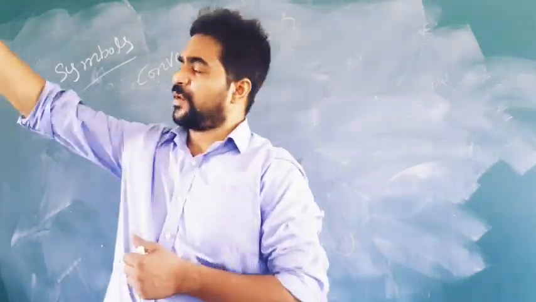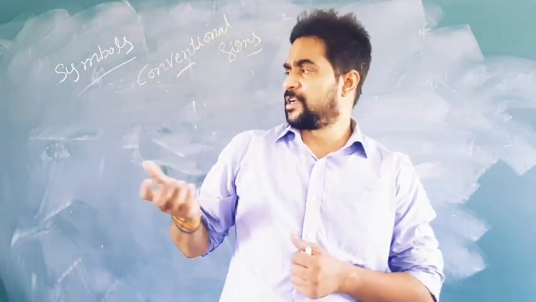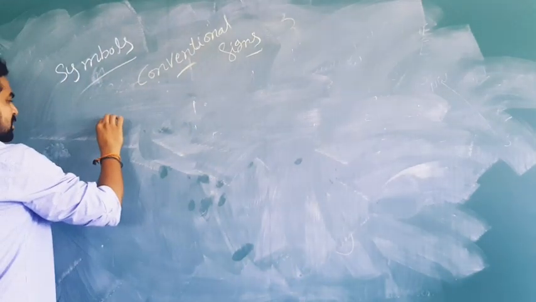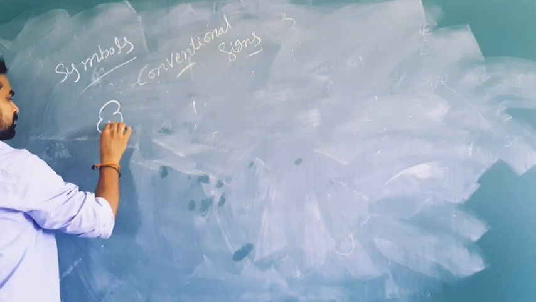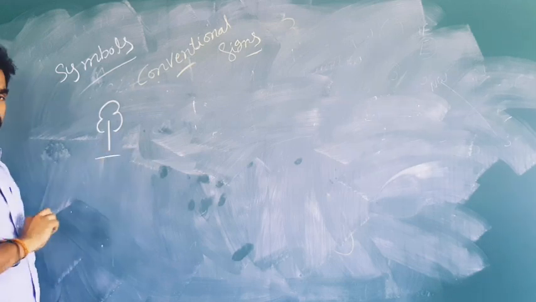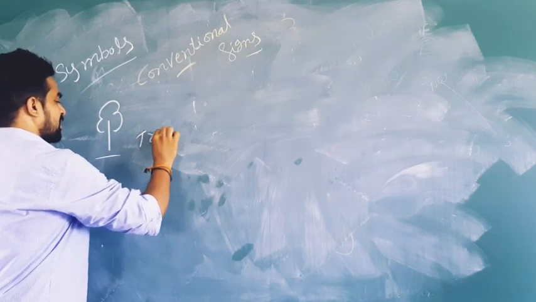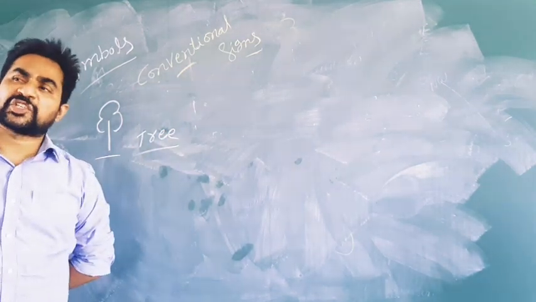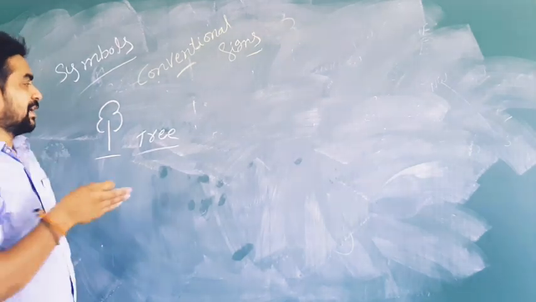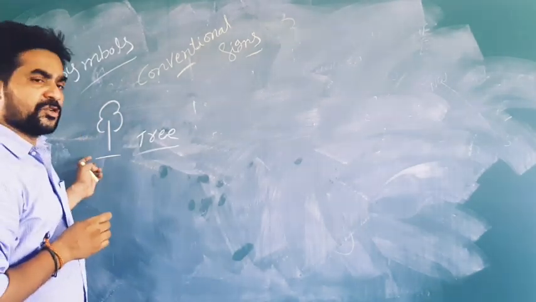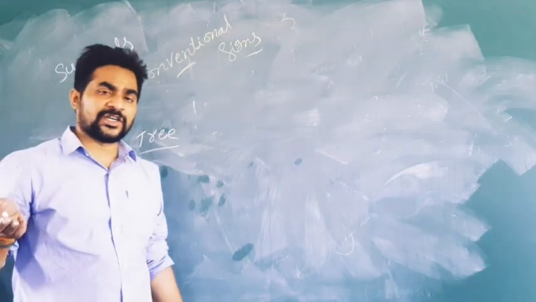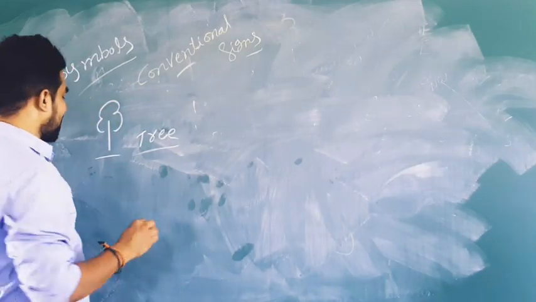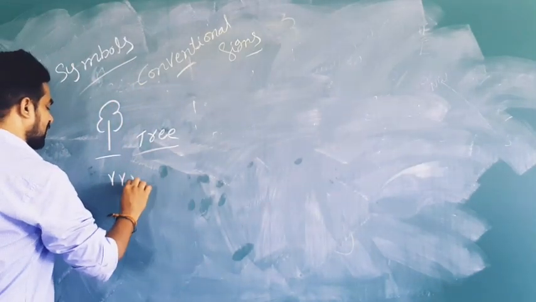Take an example: we have a lot of trees and plants. If you draw a symbol like this, it can be used in the map, and then you can say it is a tree. We cannot draw the actual shape of the tree on the map, so that is the reason we use this symbol at the time of drawing the route map. If you want to draw a park, you can draw this tree also. You can even draw this, which is called grass.